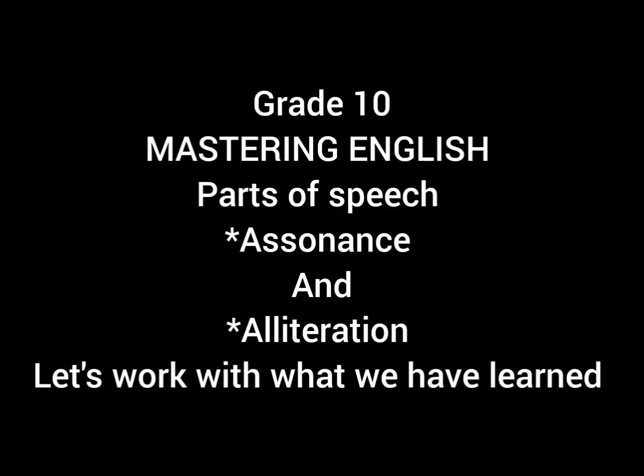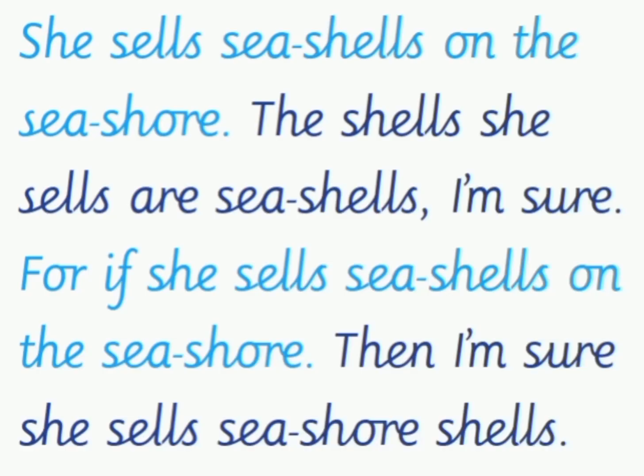Progressing from what we've been taught, grade 10s, let's now work with what we've learned. We've selected two poems, one where we'll be looking at assonance and the other at alliteration. Let's start with the one on assonance. The poem goes: She sells seashells on the seashore. The shells she sells are seashells, I'm sure. For if she sells seashells on the seashore, then I'm sure she sells seashore shells.